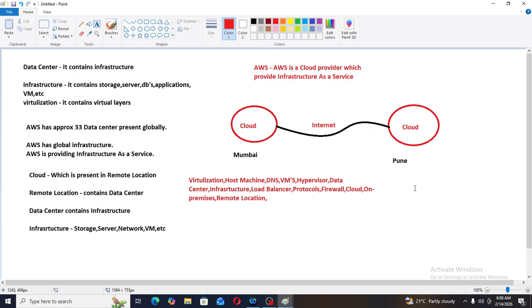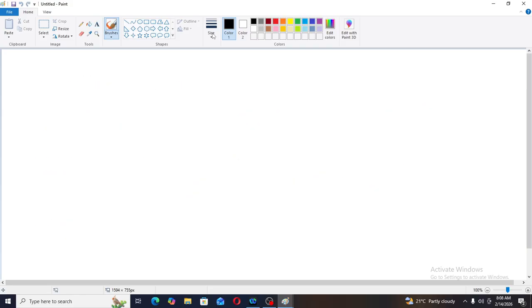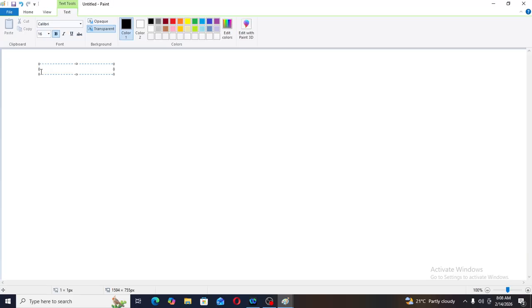Initially, we used physical data centers, then virtualization, cloud, and AWS. This is the workflow. This is the entire evolution of AWS. Till now, we learned this. You must have heard the word cloud computing. Now we will move forward with the concept of cloud computing.